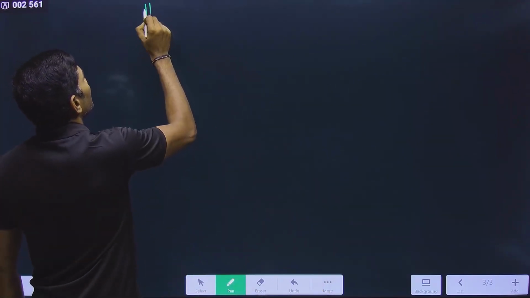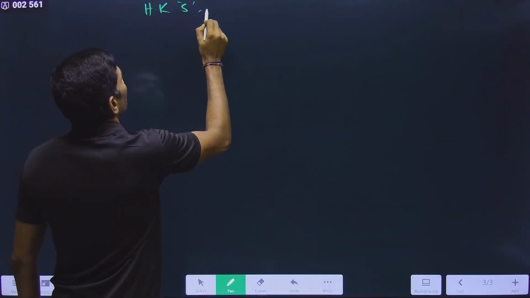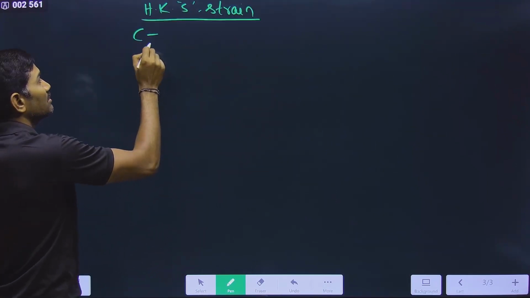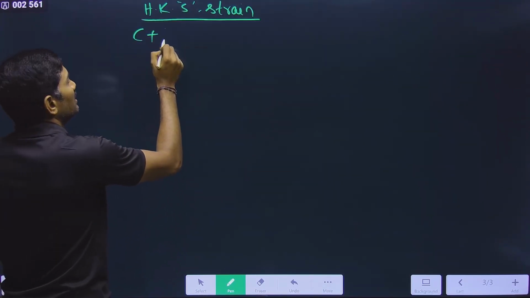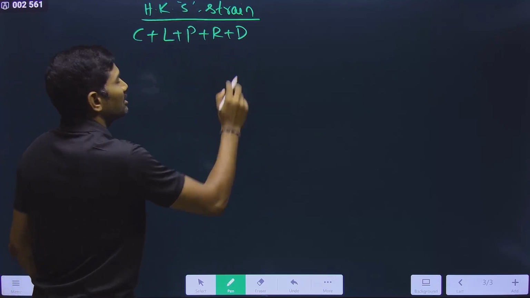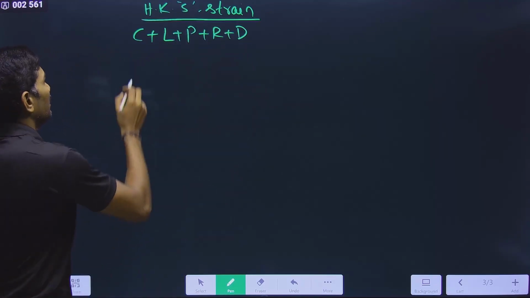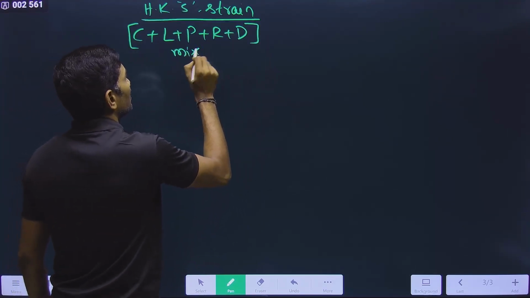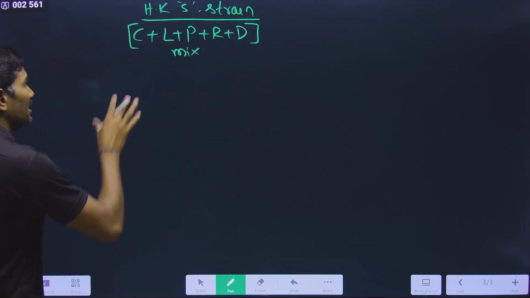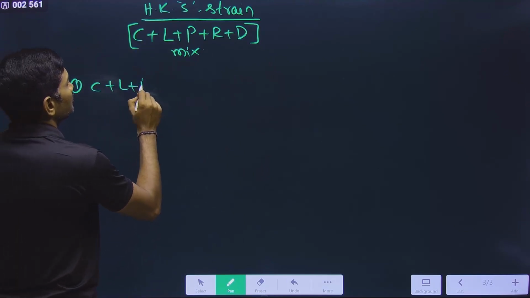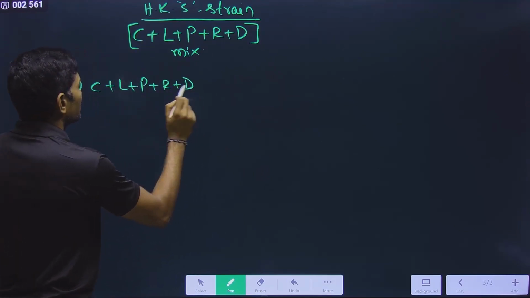From the heat killed S strain, they got carbohydrates, lipids, proteins, RNA and DNA. Simply I am writing all this. They got all these individual things, and now they made a mixture of this. This is the mix. Understood or not? So this mix, C plus L plus P plus R plus D, right?